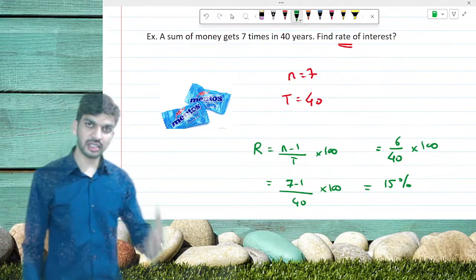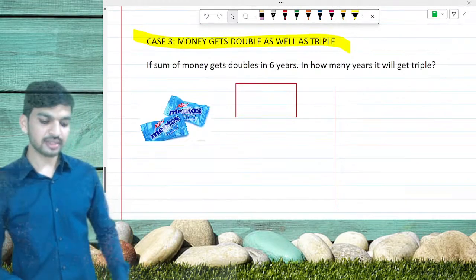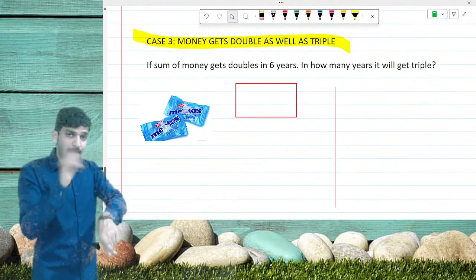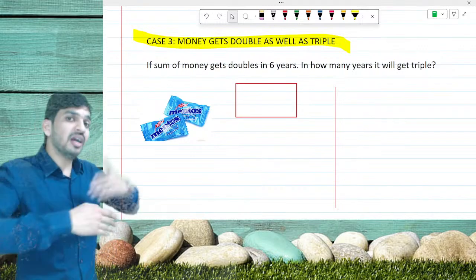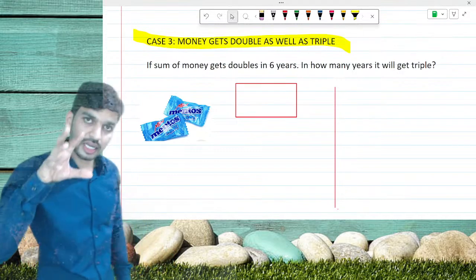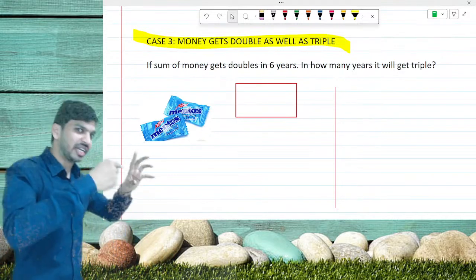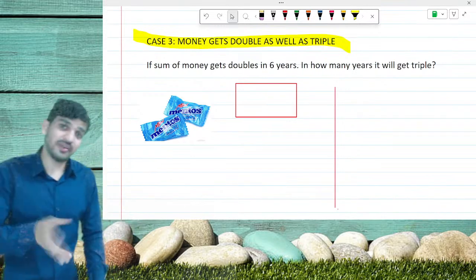Now let's go for the third type, type 3. Type 3 is where money is getting doubled as well as tripled. These kinds of questions are a different variety. In the second type the money is getting 7 times or doubles; just here the money is getting double as well as triple.